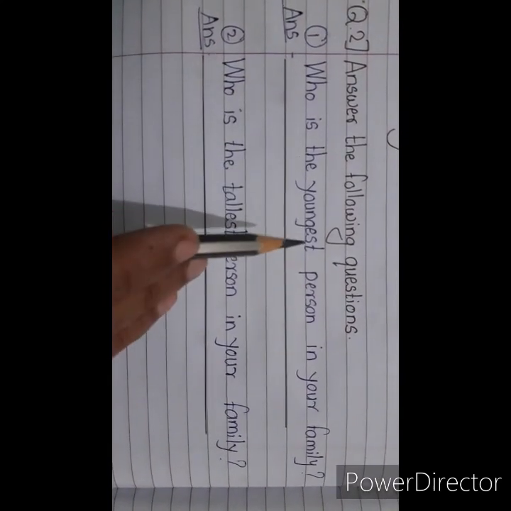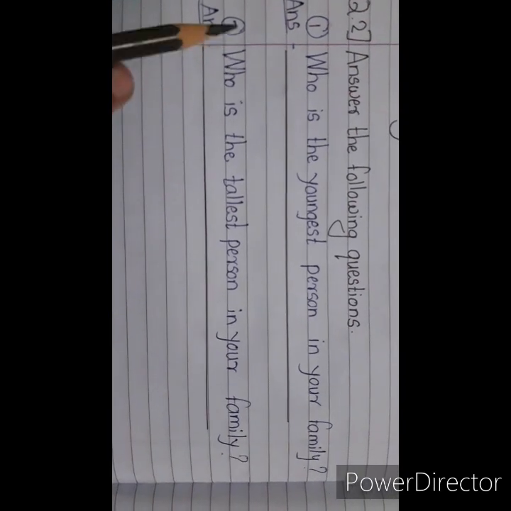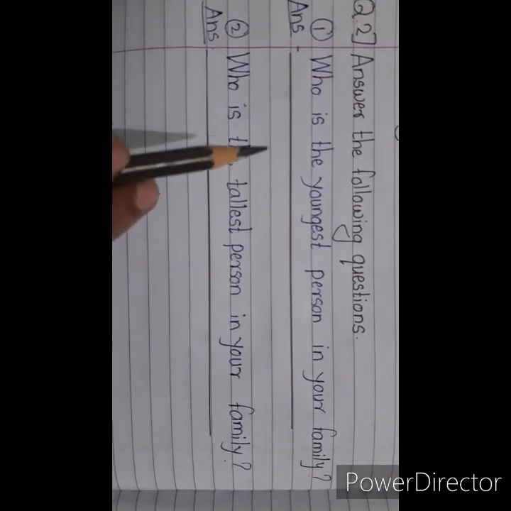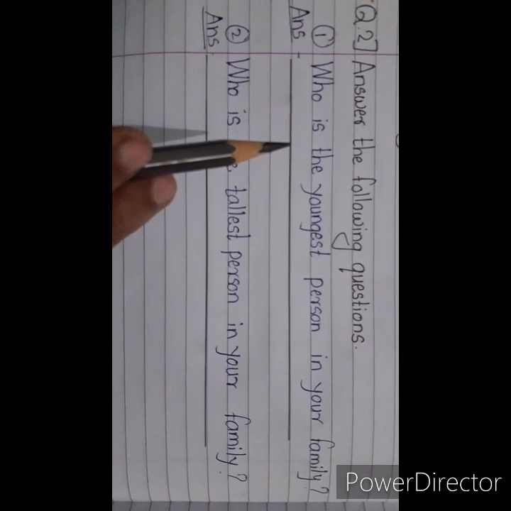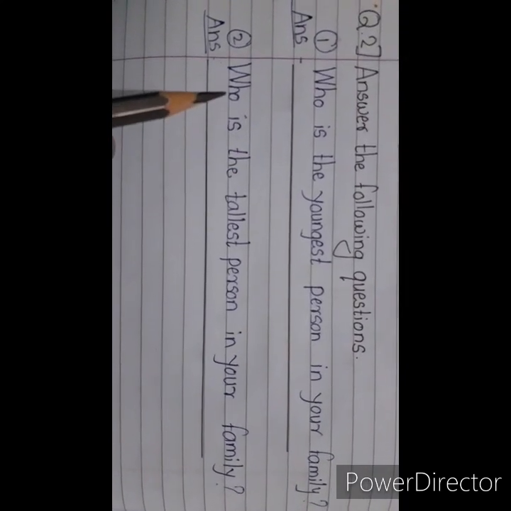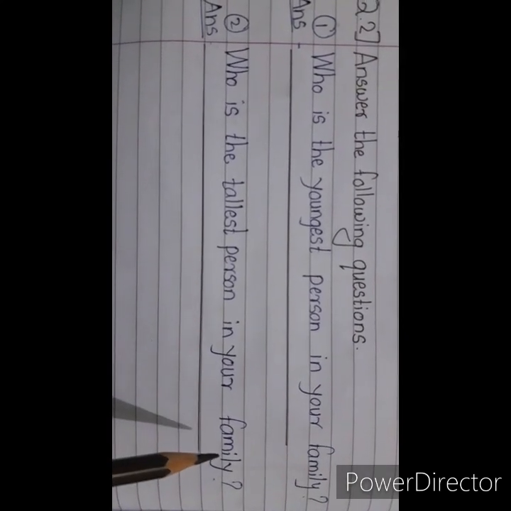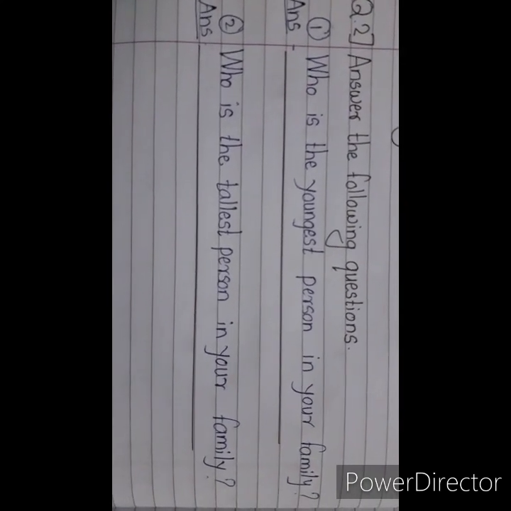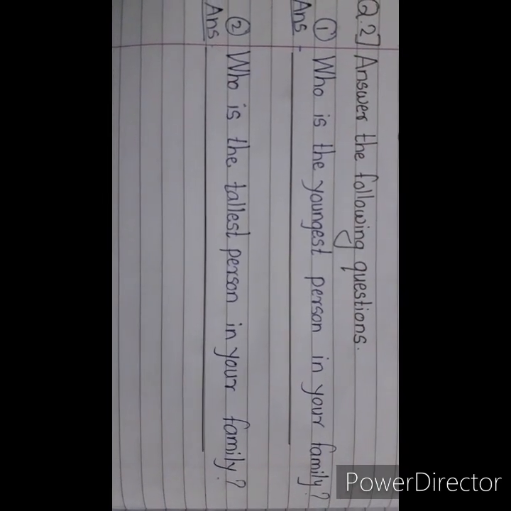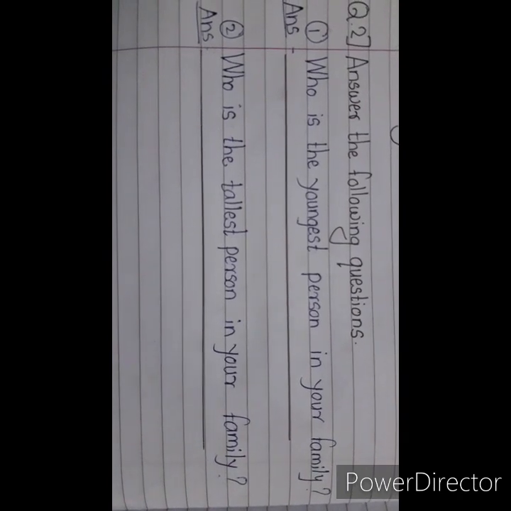Second question is answer the following questions. Who is the youngest person in your family? For this one you have to write the answer by observing your family. Next is who is the tallest person in your family? For both questions you have to observe your family and write the answers.